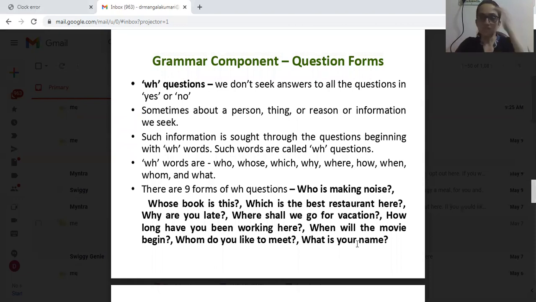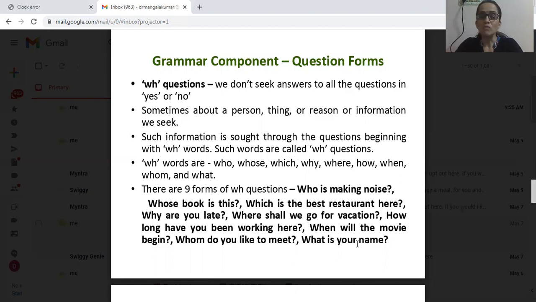Let us see the exemplary questions with WH words or question words. First example is who is making noise? This is a WH question with who. Second, whose book is this? Third, which is the best restaurant here? Fourth, why are you late? Next, where shall we go for vacation?